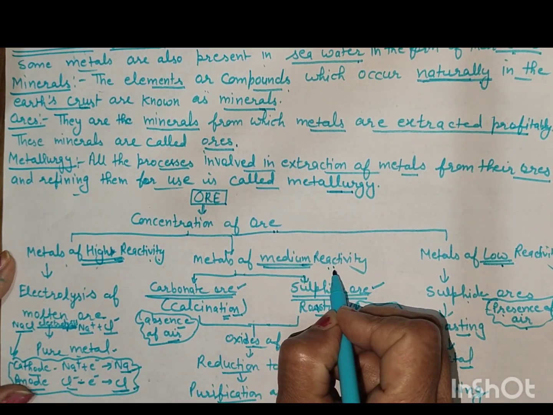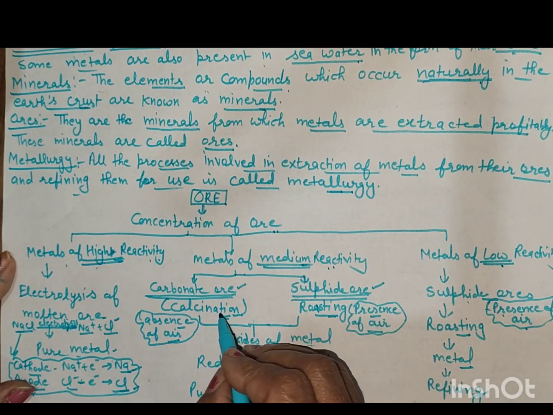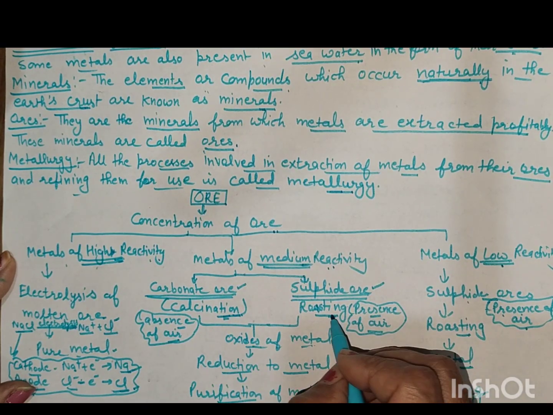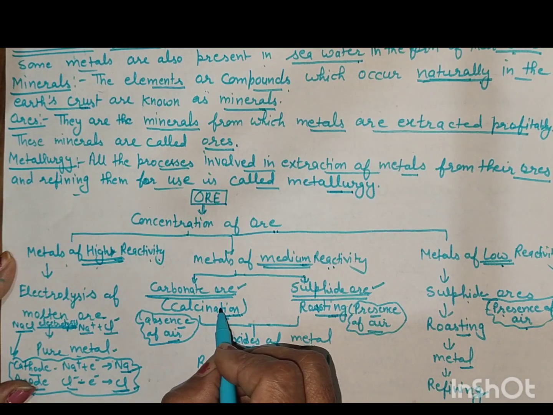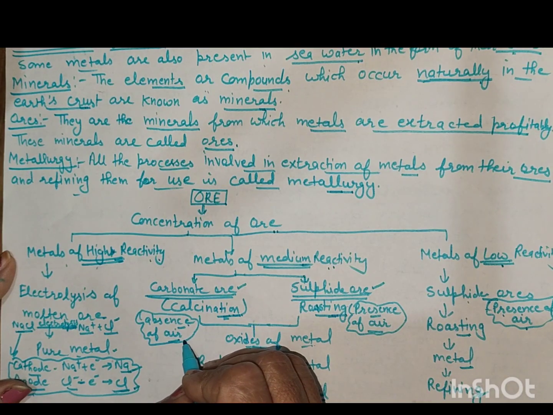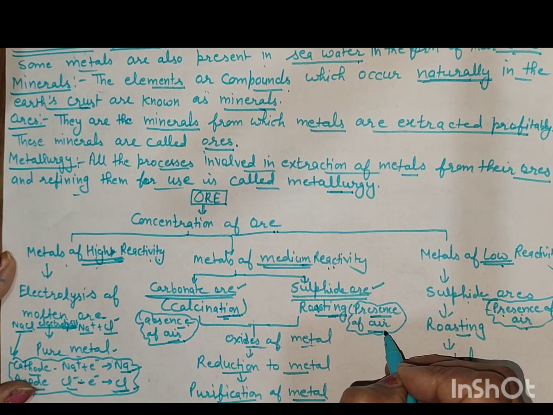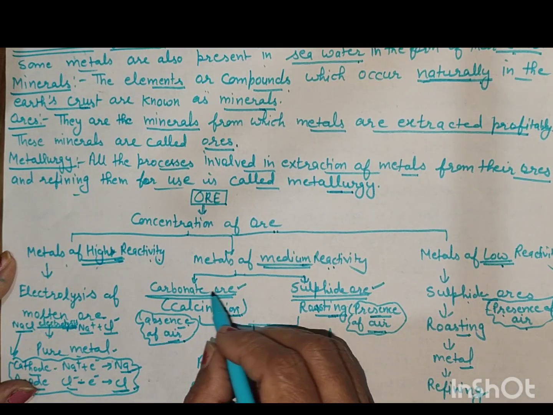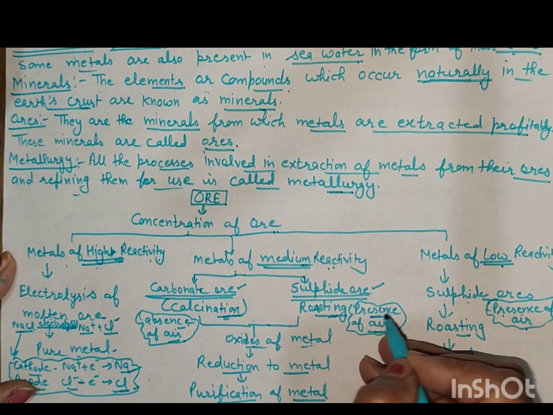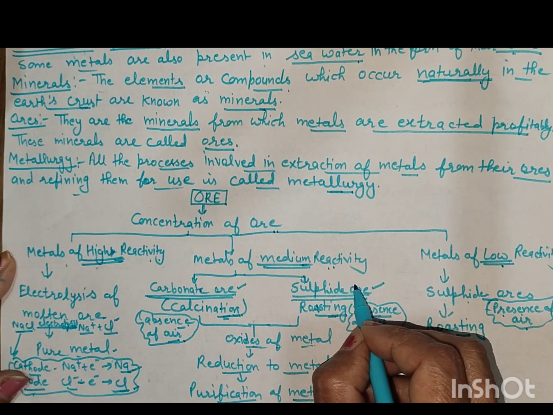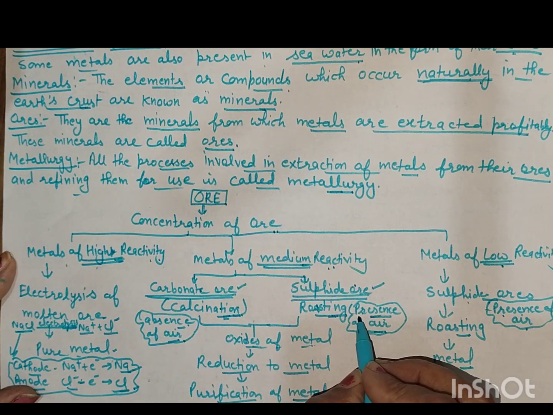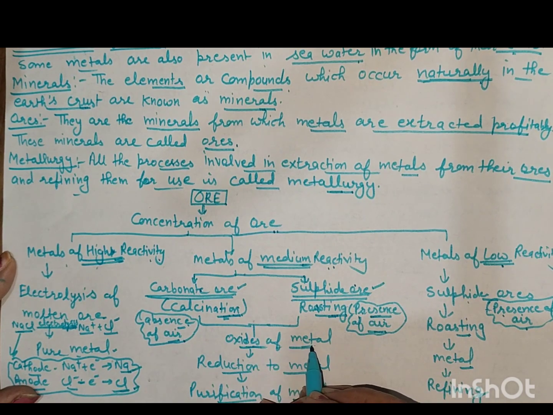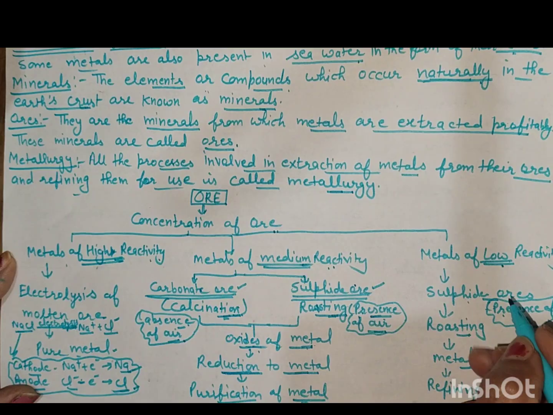Metal of medium reactivity. It is done by the two processes, calcination and roasting. Calcination is done in the absence of air. Roasting is done in the presence of air. Calcination is done for the carbonate ore. Roasting is done for the sulfide ore. And after calcination and roasting, metal oxides are obtained, and these metal oxides are reduced. After the reduction of the metal, purification of metal is done.